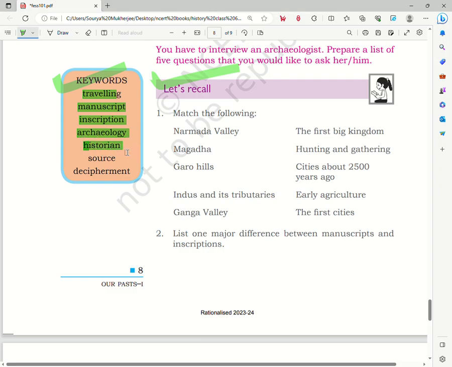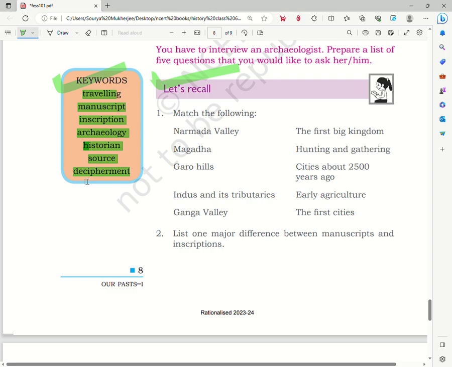Historian is a person who studies history. Basically they find out about the different events that took place in the past. Next is source. Source, as we saw, is a source of knowledge. Through them we learn about past events. Next is decipherment, which means to decipher.